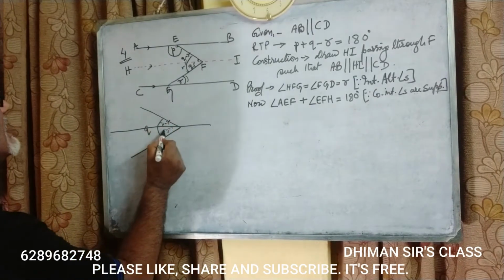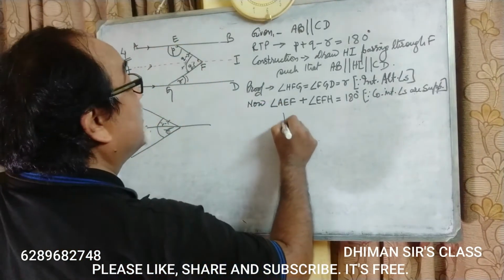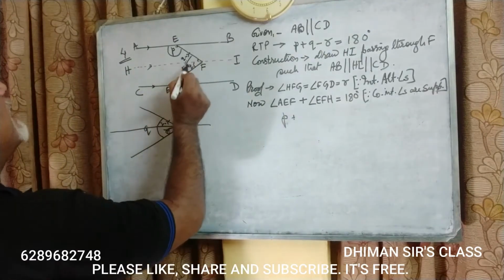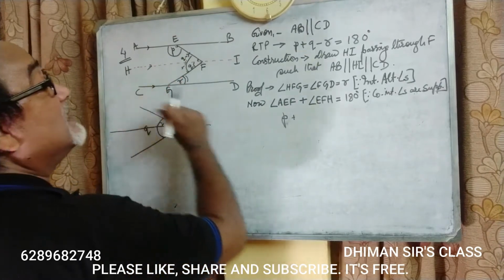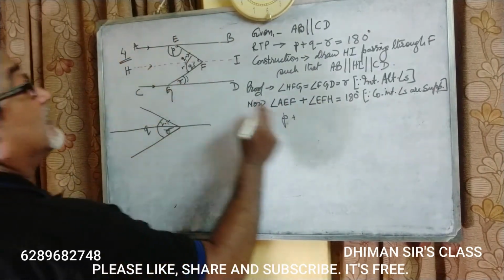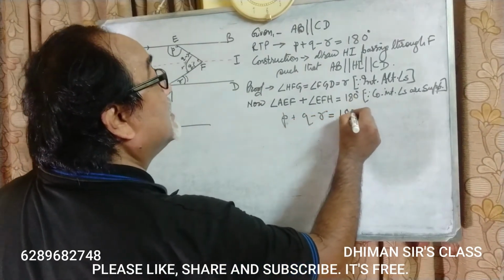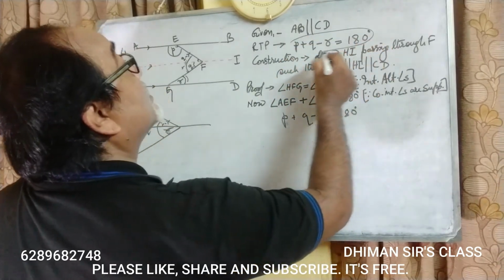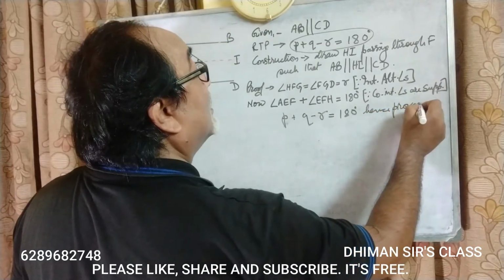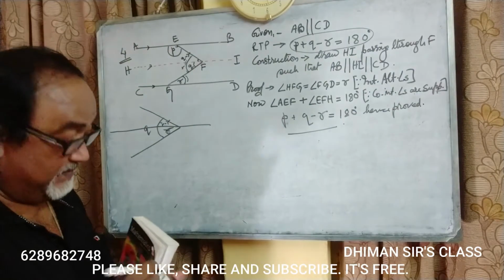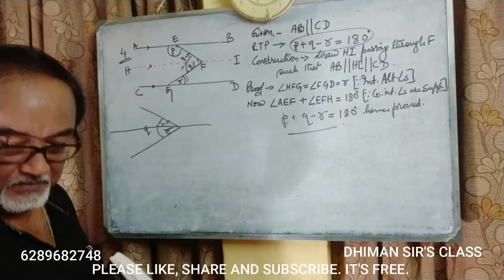The total is Q, this is R, this is Q minus R. So AEF is P plus this part EFH, Q minus R is equal to 180 degree. See, that only is asked to prove. Hence, proved. Okay, students? Understood? Pause the video, copy it down. Let's move on to the next one.